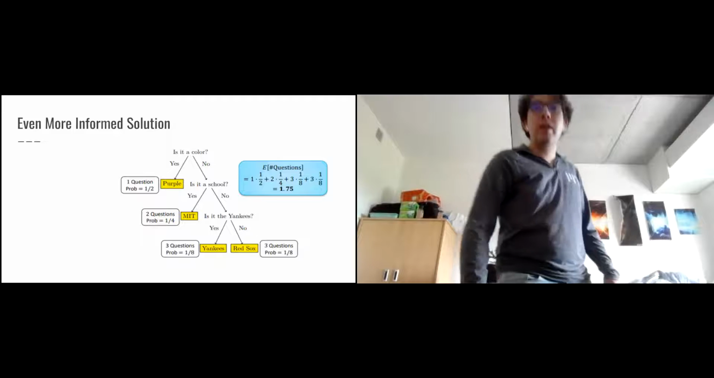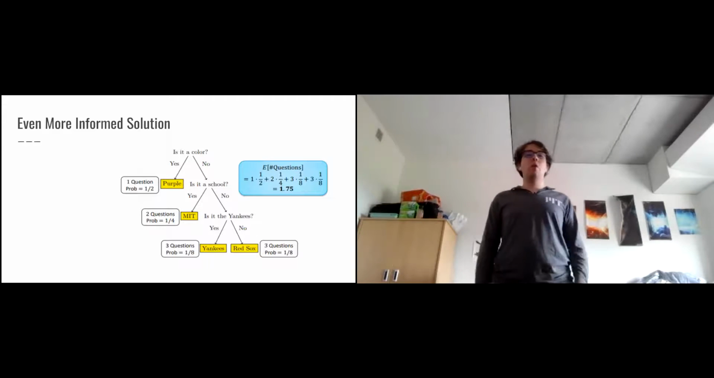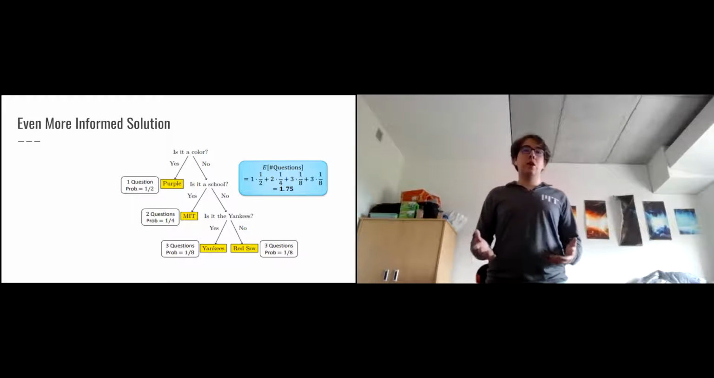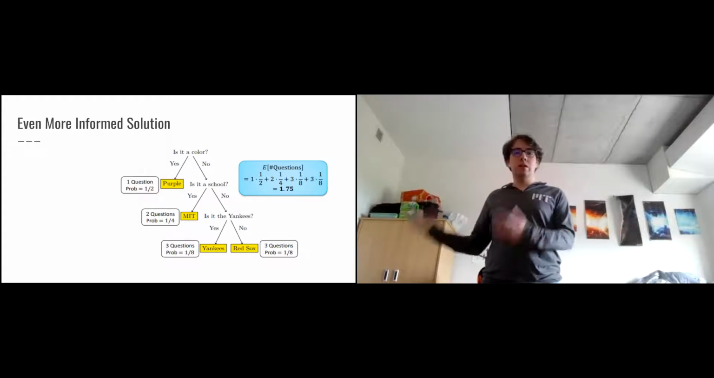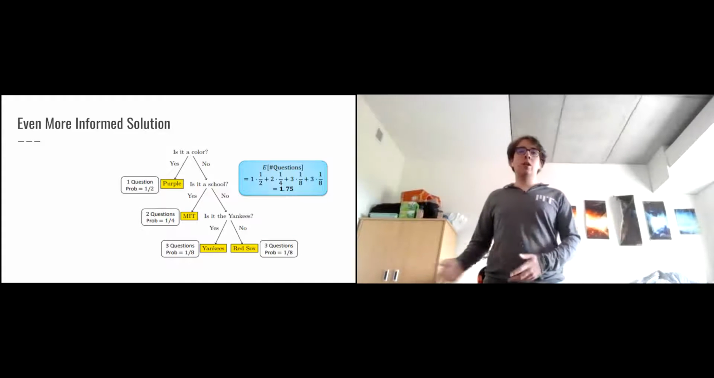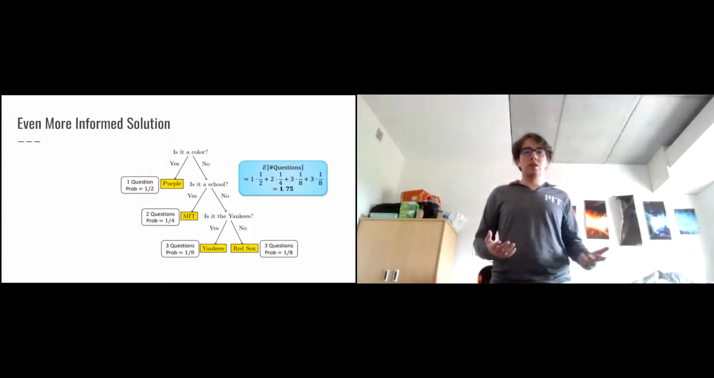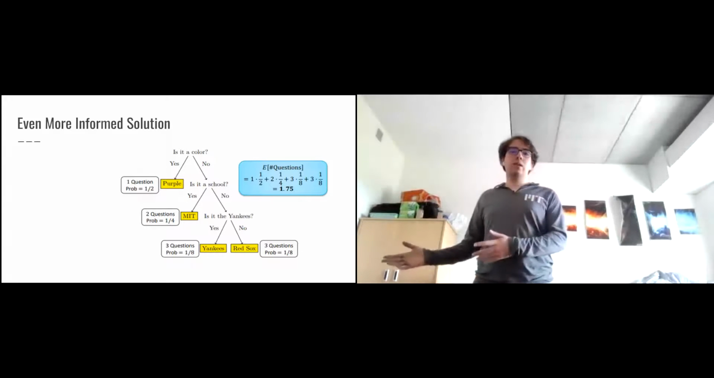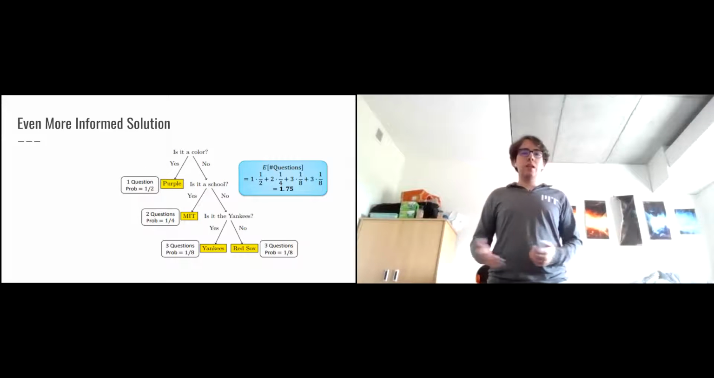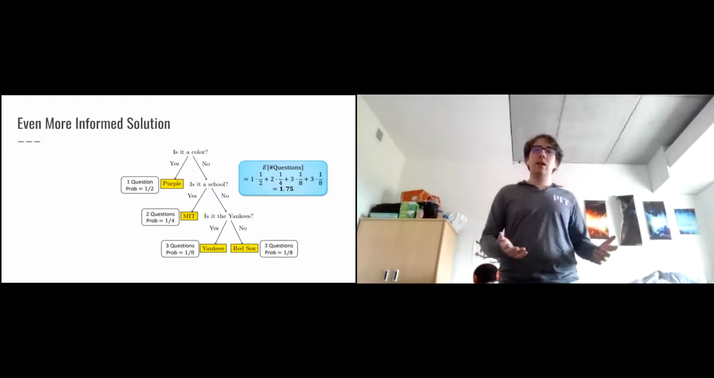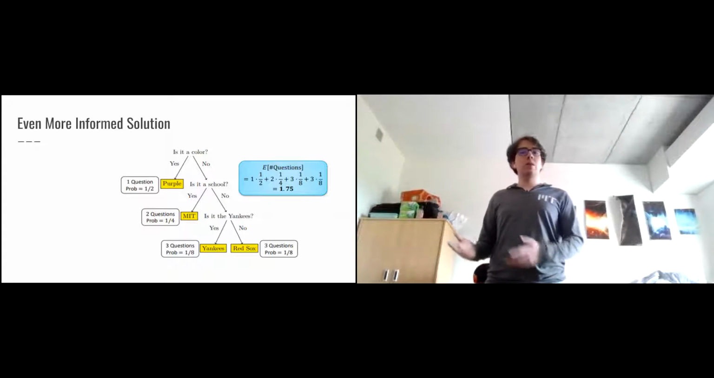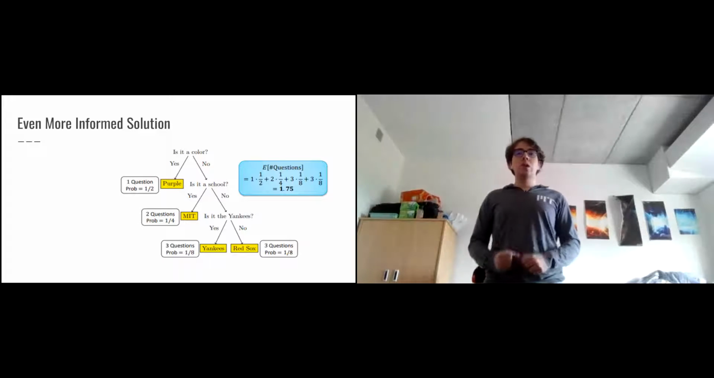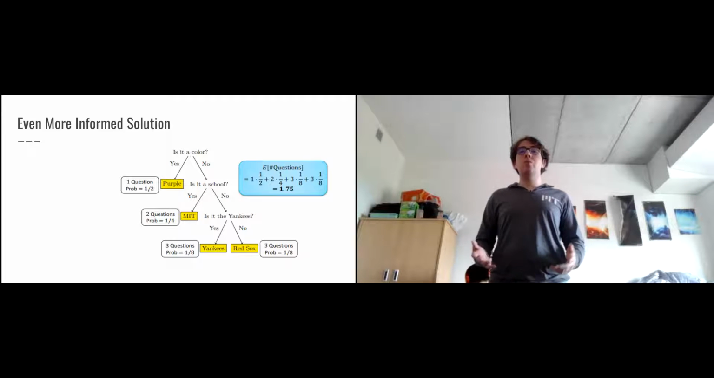And we actually can do better than this by arranging the questions in the following manner. First we ask, is it a color? If yes, that means 1/2 of the time we get it in 1 question. If I say no, then you ask, is it a school? That means 1/4 of the time we get it in 2 questions. Then you ask, is it the Yankees? If so, that means 1/8 of the time we get it in 3 questions. And if no, then that means 1/8 of the time we get it in 3 questions. So now we actually got it down to, on average, we only need to ask 1.75 questions to guess what I'm thinking of.